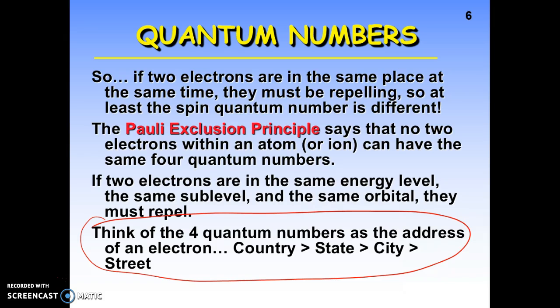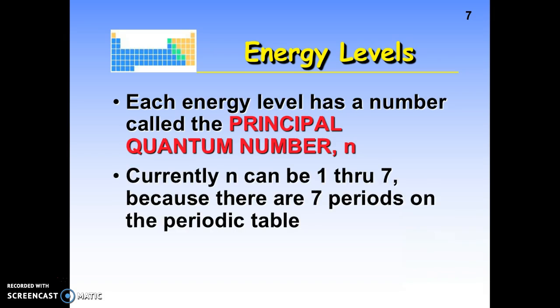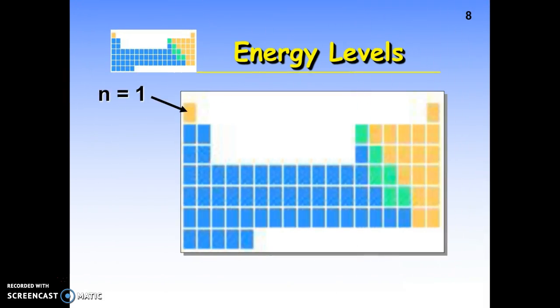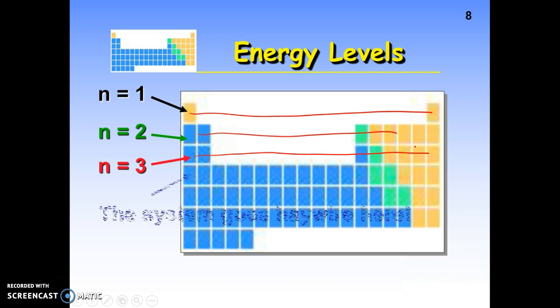So if you think about the quantum numbers, n, l, m sub l, and m sub s, as the address of the electron, that might help you get a little bit better of an understanding. So energy levels here. Each energy level has a number. Those numbers are designated by some information that we need. Currently, n can be 1 through 7 because there are 7 periods on the periodic table. So we see that there's energy level 1, and energy level 1 is here to here. Energy level 2 is here to here. Energy level 3 is right here. Now there's a little problem in energy level 3, and we'll get to that in just a second.